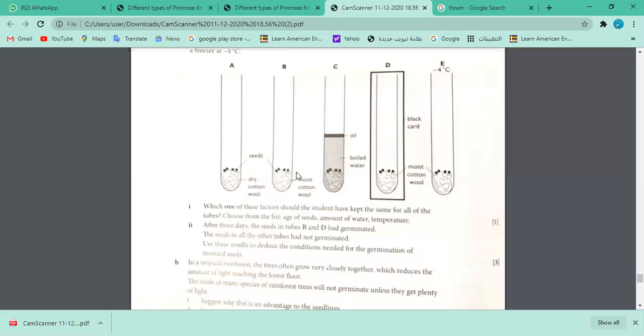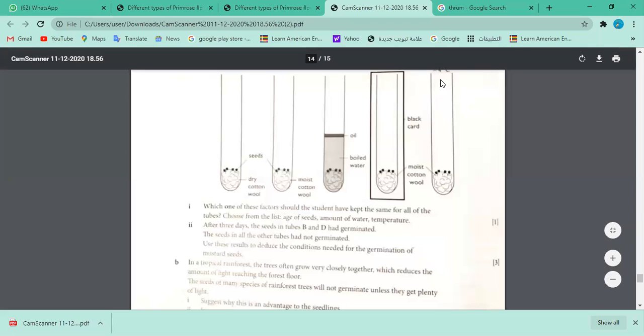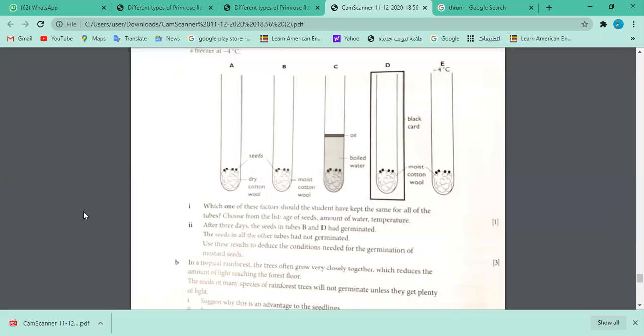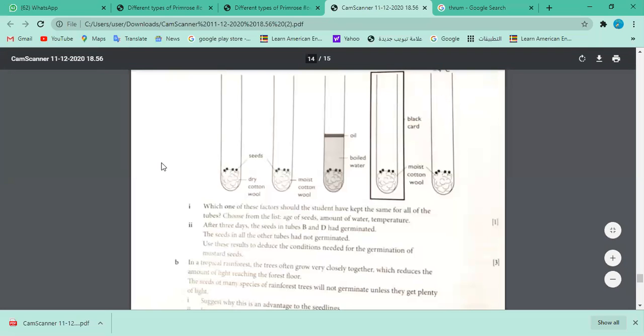Look at this. Immediately you could compare temperature. What is uncommon, which is very unique about this tube? What do you think? Temperature. This is not growing. Do you think at -4 it will grow? Yes, Yusra, go ahead. At that temperature it won't be able to grow, since photosynthesis will not be able to happen. In a single look, you could easily see what is different, -4. So of course, temperature is needed.